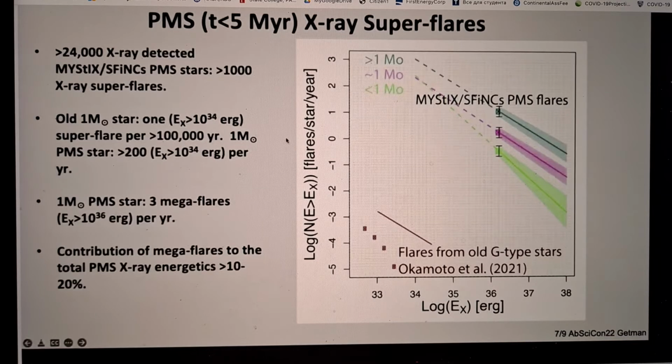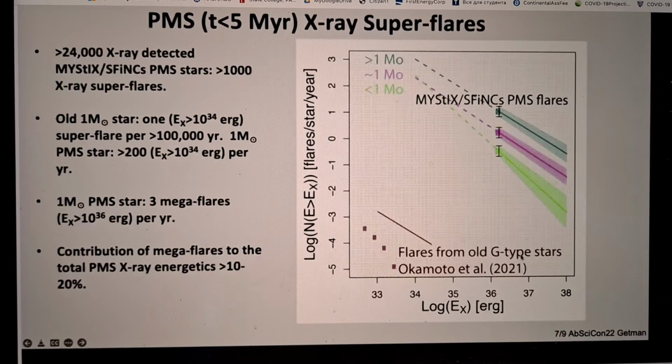So we've studied so far large flares from very young stars with ages less than 5 million years. We've identified, from our large samples of thousands of X-ray detected stars in these MYStIX and SFiNCs star forming regions, over 1,000 large flares. We call them super flares. This is a frequency of flare versus energy diagram.